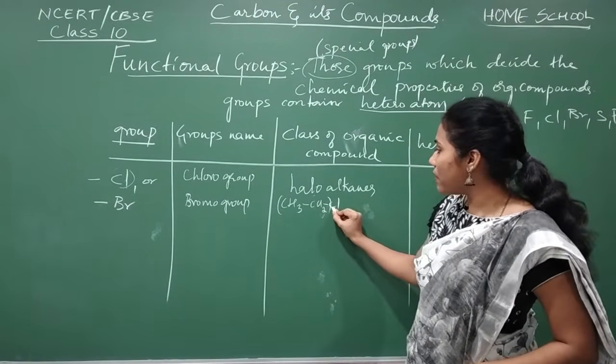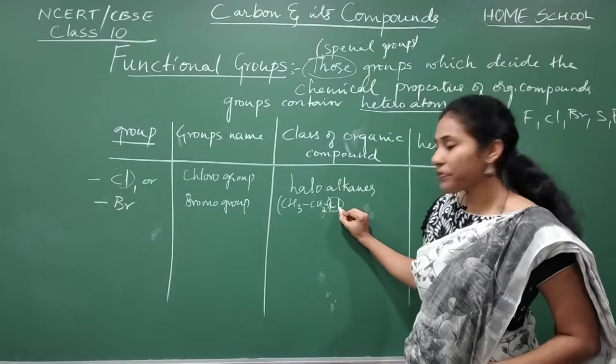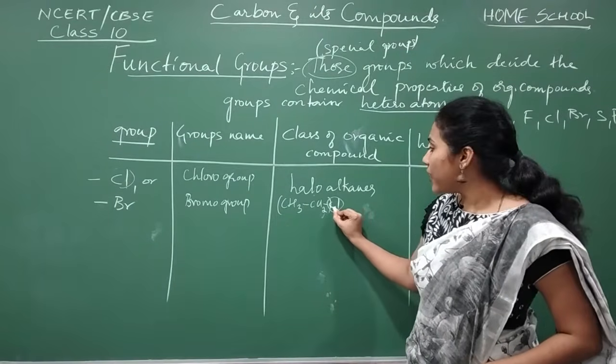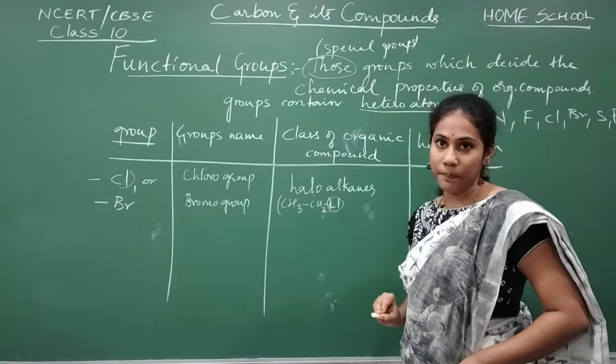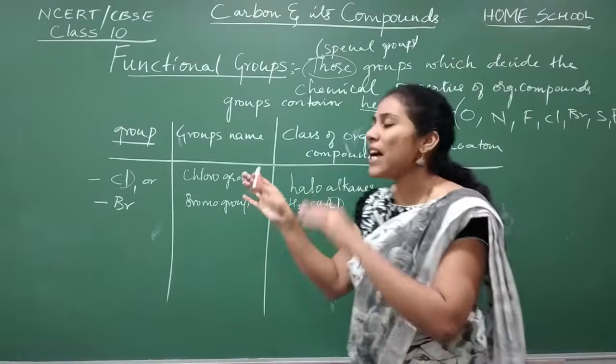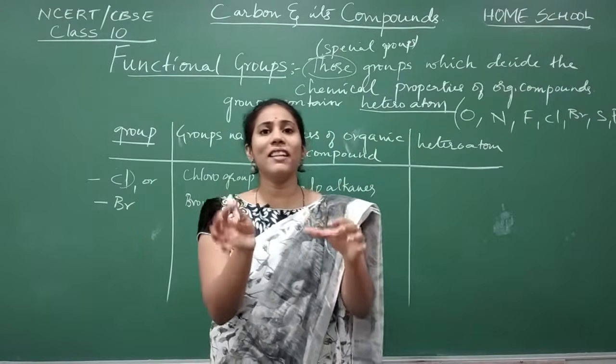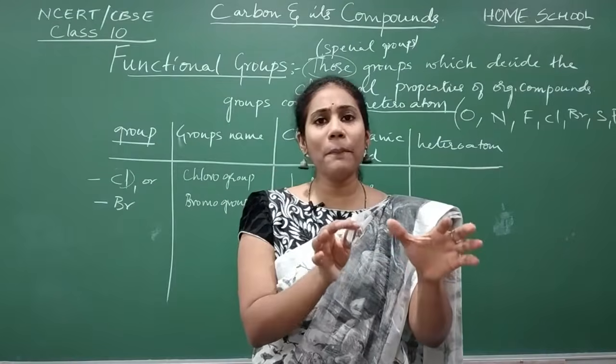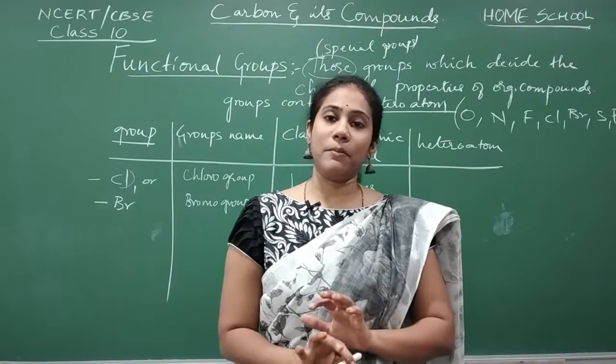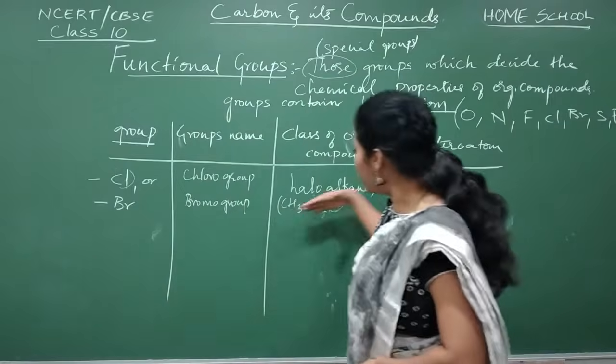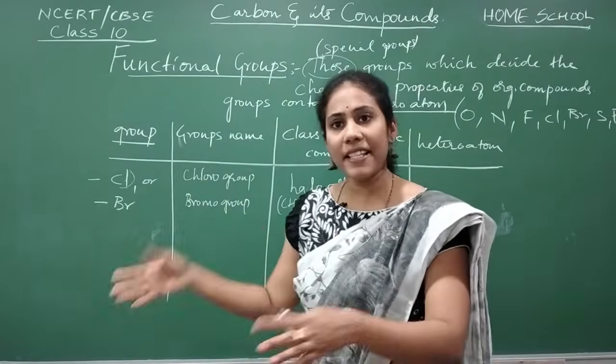Then it becomes, which halogen atom it is? Chloro, isn't it? So it is called chloroethane. So all these groups, how do we introduce in a basic carbon and hydrogen compound? By replacing hydrogen atoms. Normally you know the hydrocarbons: alkanes, alkenes and alkynes.